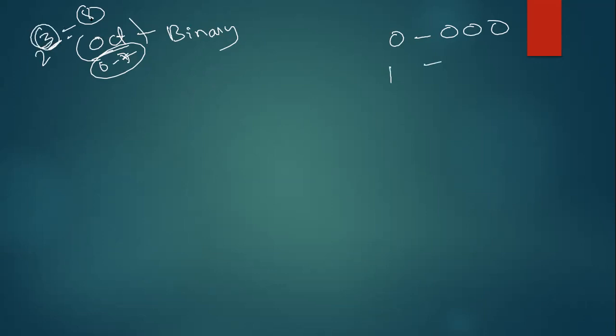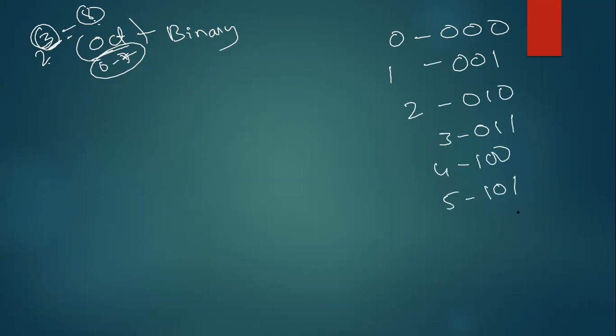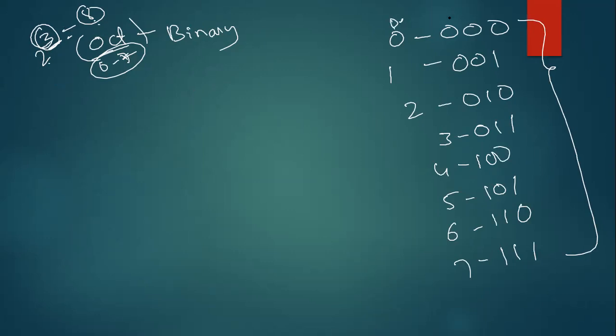If it is 16, you have to write 4 digits for each and every number. Now see guys, these are the decimal equivalents of binary. But here you are solving octal, that's why I have written 0 to 7 only. I don't need any other numbers. So octal means you have 8 symbols, 0 to 7. Each symbol's equivalent binary number I have written here.